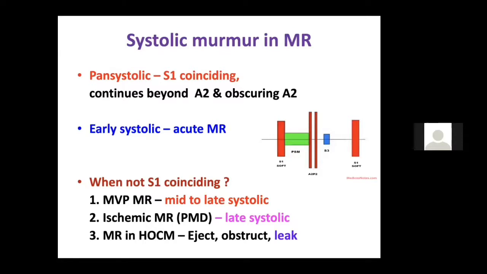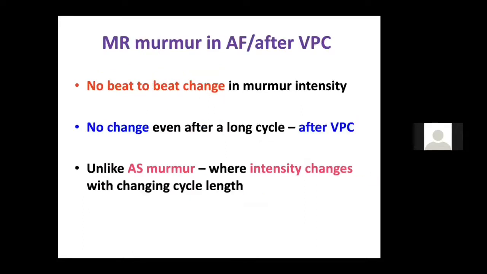Chronic MR will usually have a pan-systolic murmur. What about MVP? MVP MR will have a mid to late systolic murmur, mid systolic click, and a loud or a normal first heart sound. Ischemic MR sometimes produces even a late systolic murmur in papillary muscle dysfunction. Otherwise, most of the time it causes an early systolic murmur. In HOCM, the MR is usually a pan-systolic murmur. So these are the few other things which we should know.